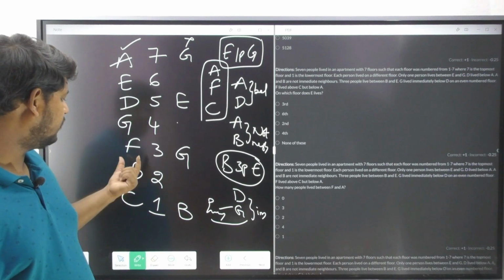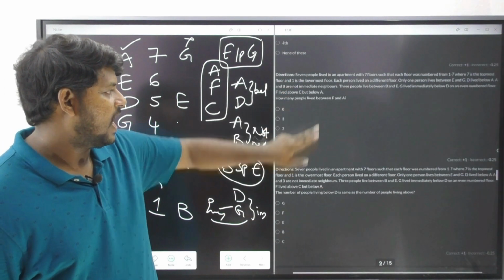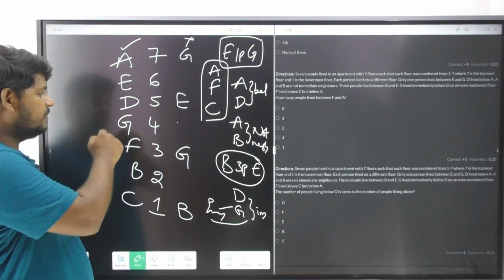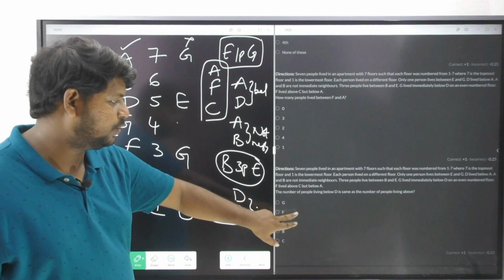E lives on what floor? 6th floor. That is in the second option. How many people lived between F and A? In between F and A, how many persons are there? 3 members are there. That's in the option number 2 here.